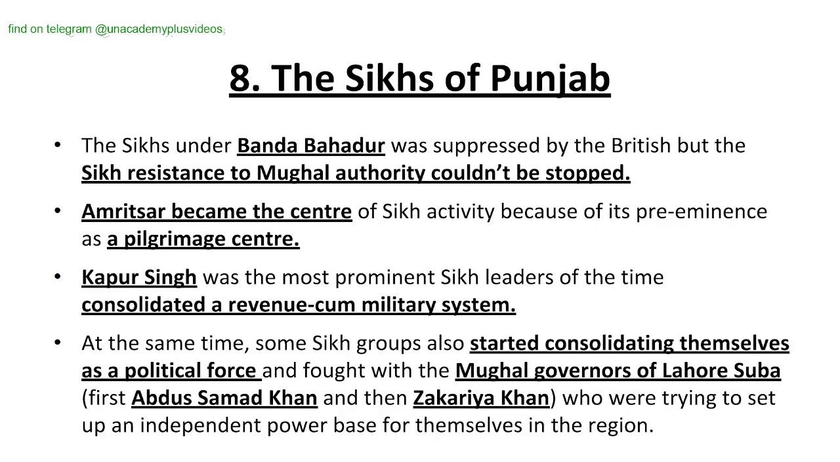Moving forward, the Sikhs of the Punjab. The Sikhs under Banda Bahadur were suppressed, but the Sikh resistance to Mughal authority couldn't be stopped. Amritsar became the center of Sikh activity because of its preeminence as a pilgrimage center. Kapoor Singh, the most prominent Sikh leader of the time, consolidated a revenue cum military system. Who? Kapoor Singh. He consolidated a revenue and military system.